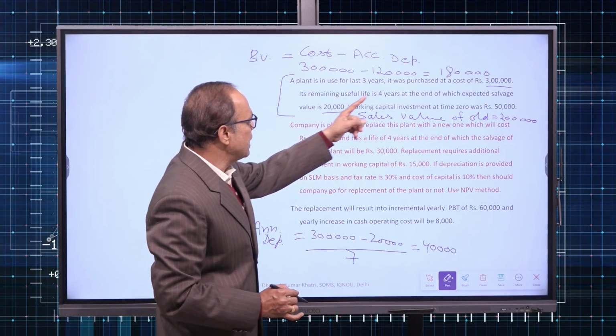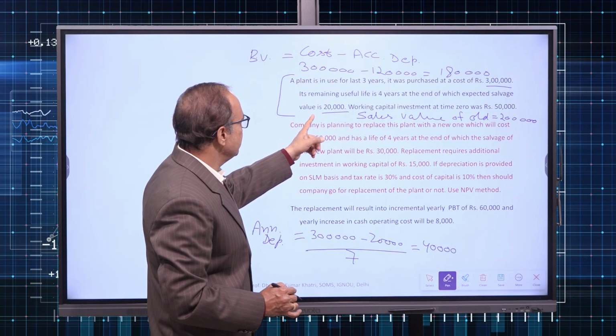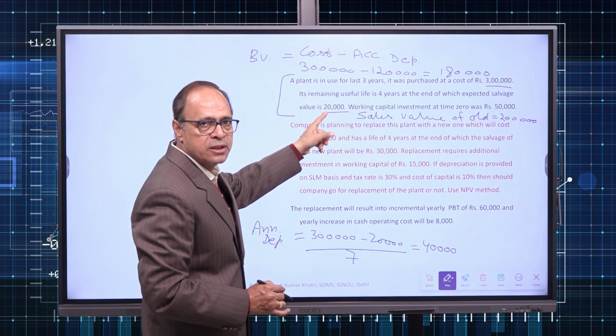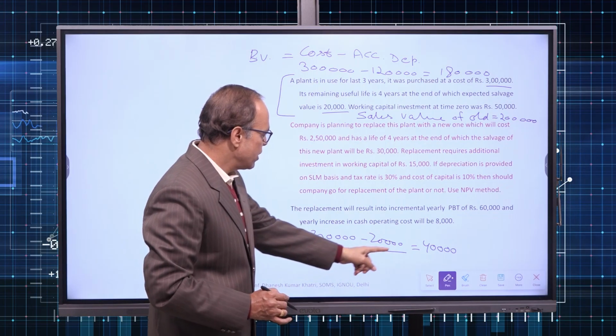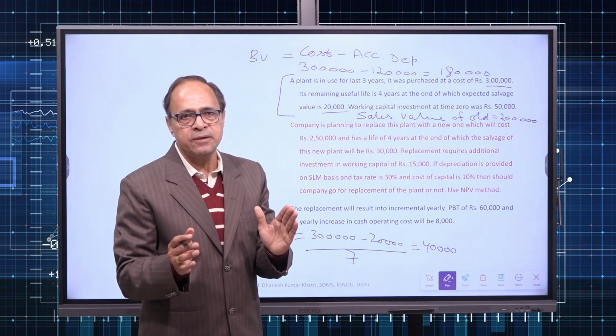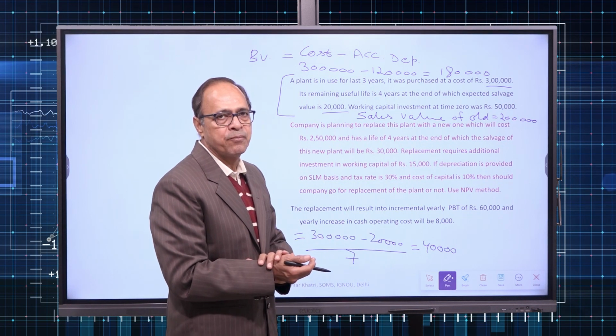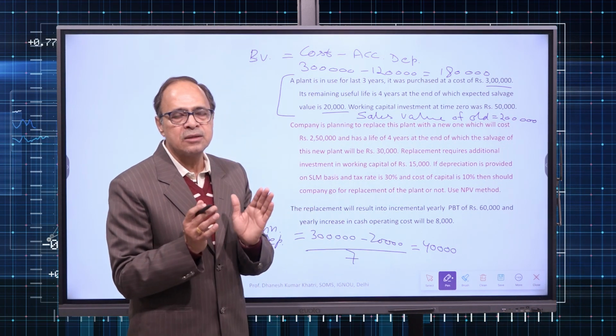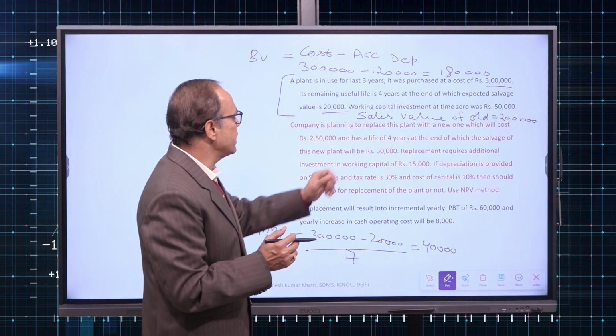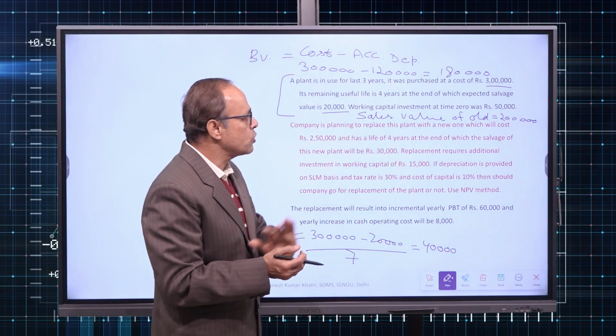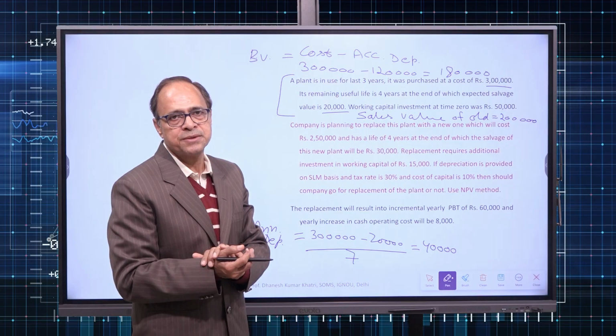Cost of this plant is 3 lakh, estimated salvage value is 20,000 and life is 7 years. So anyone who has calculated depreciation in this case would have applied 40,000 per annum. In total, in the past 3 years, depreciation provided is 1,20,000. So the resulting book value is 1,80,000 rupees.